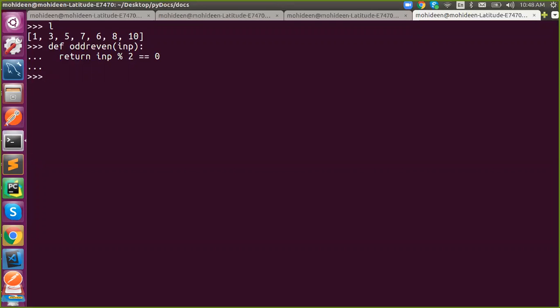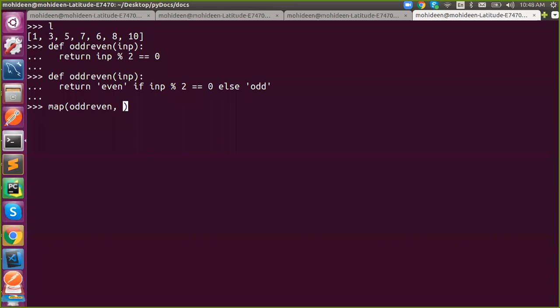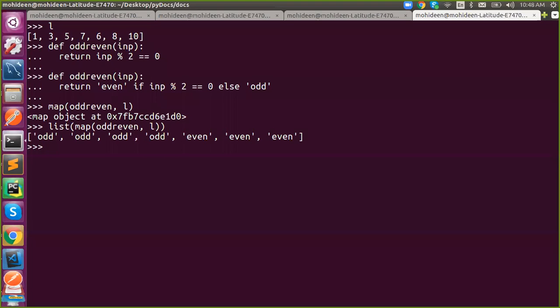So I'm going to say map. Let's say we can call this odd, right? Now I'm going to create a map. In first, I need a function, odd or even, and I'm passing it here. Got it? So this will produce a result. So here I need some function.